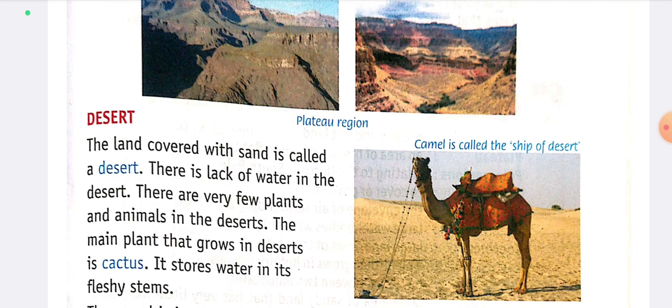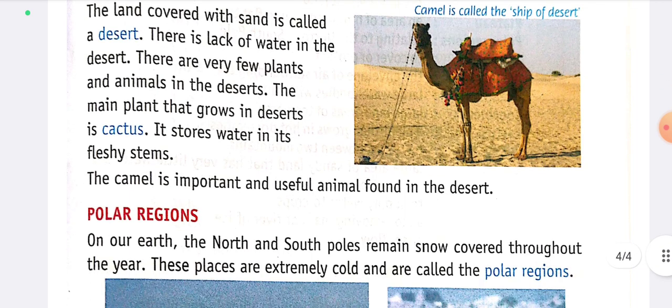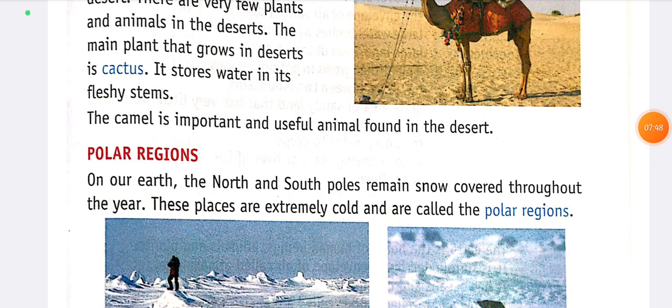The main plant that grows in desert is cactus. It stores water in its fleshy stem. The camel is an important and useful animal found in the desert.